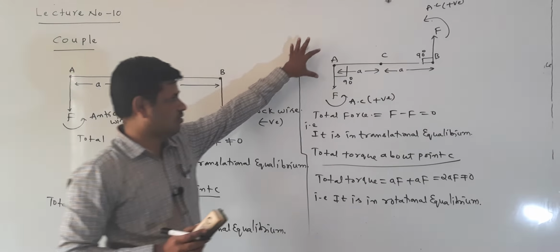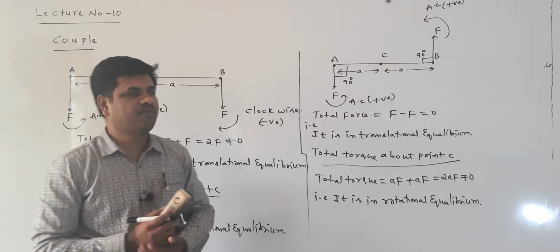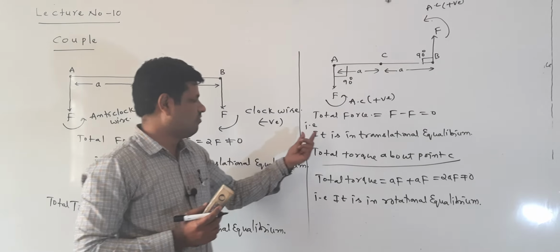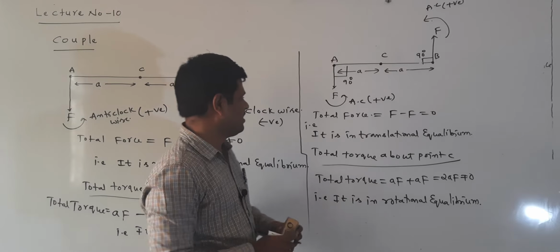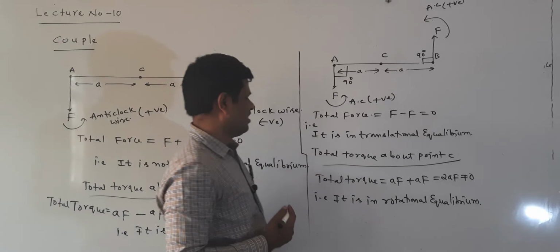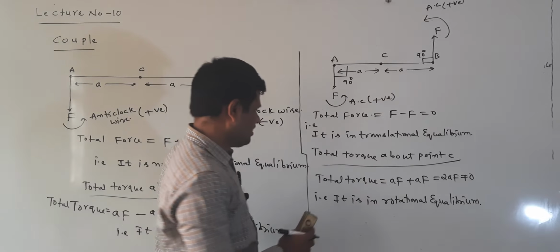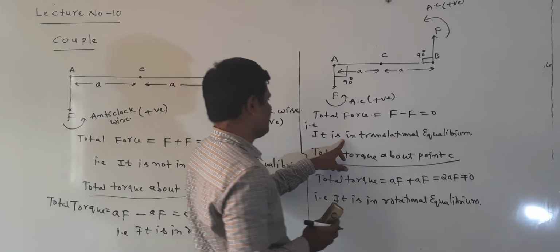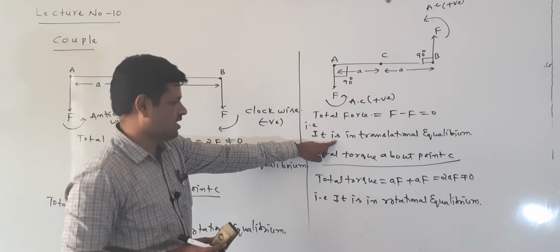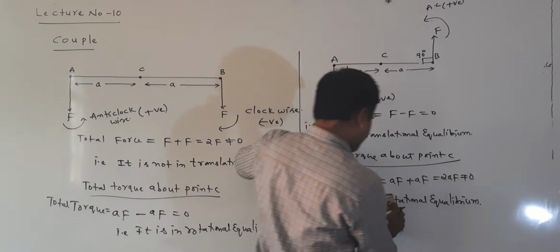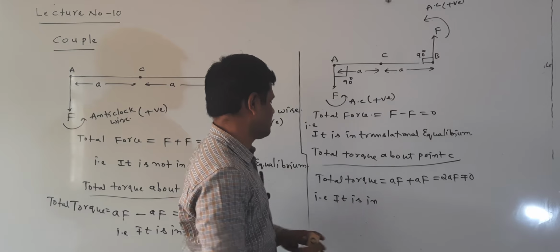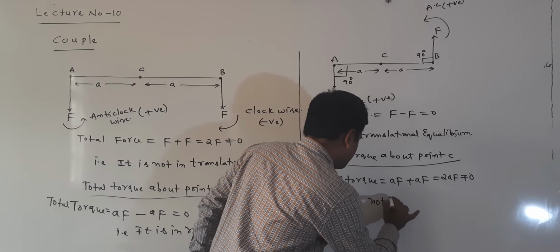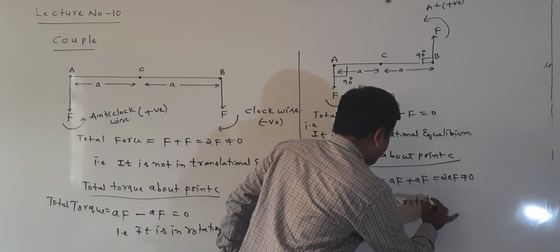Once again listen here. The total force we are taking, one is upward, one is downward. Total force F minus F is equal to 0. Total force is 0 means it is in translational equilibrium. It is in translational equilibrium, but it is not in rotational equilibrium.